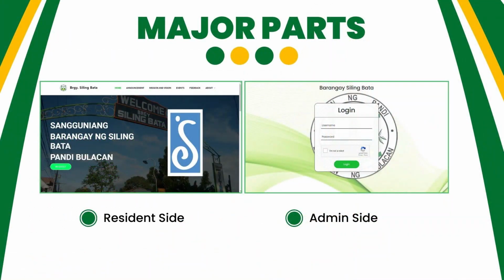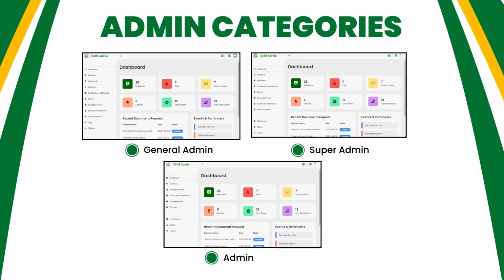This project will have two major parts. The first one will be our resident side, and the other one is the admin side. The admin side is further divided into three, which are the admin, super admin, and the general admin. The admin side is designed for SIM, or the Soroptimist International Makati, while the super admin is for the barangay clerk or secretary, and the general admin is for the barangay captain.